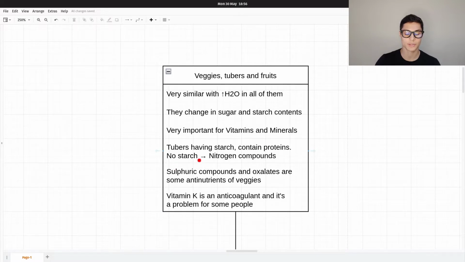If there is no starch, we need to talk about nitrogen compounds. We cannot say proteins. This happens only in vegetables. Because veggies and fruits don't have significant amounts of starch, we're going to talk about nitrogen compounds instead of proteins. Sulfuric compounds and oxalates are some antinutrients of veggies. Vitamin K is an anticoagulant and it's a problem for some people. And we are going to see that some veggies are very high in vitamin K.